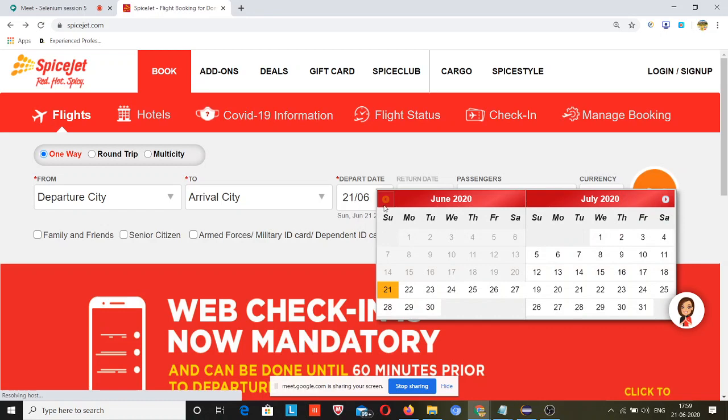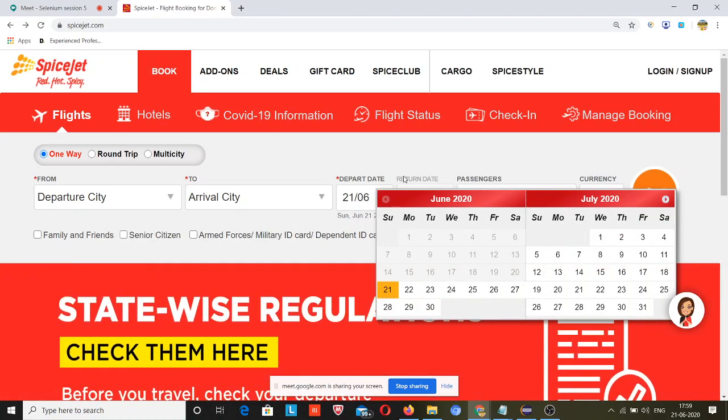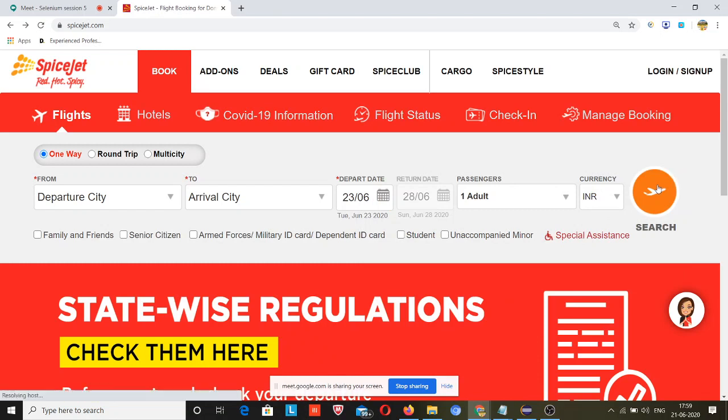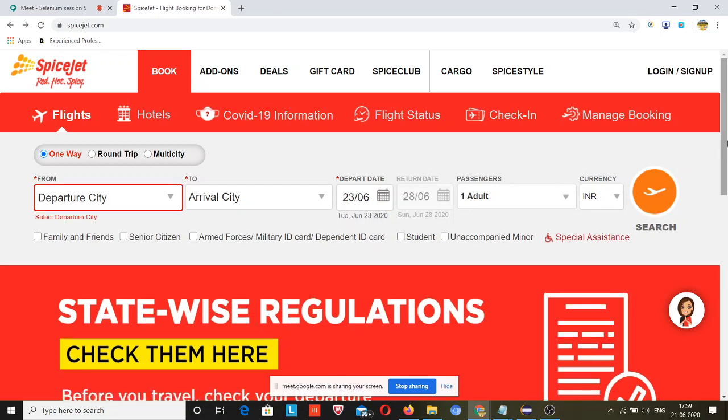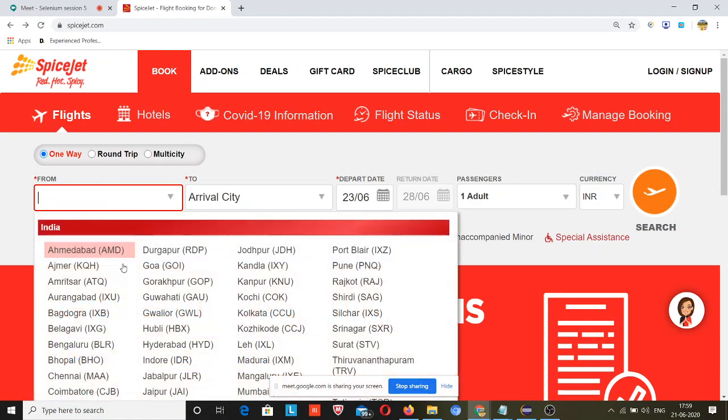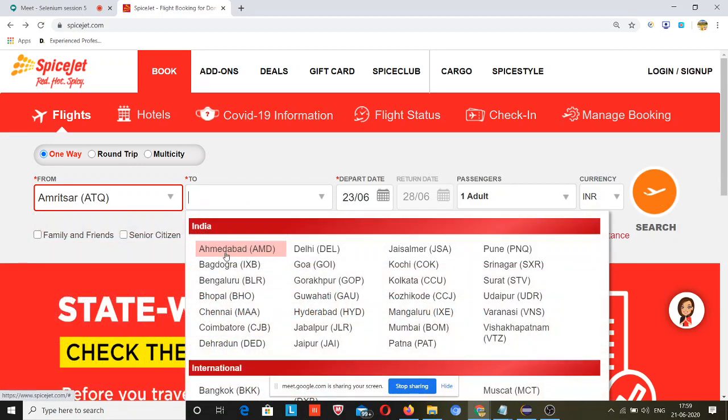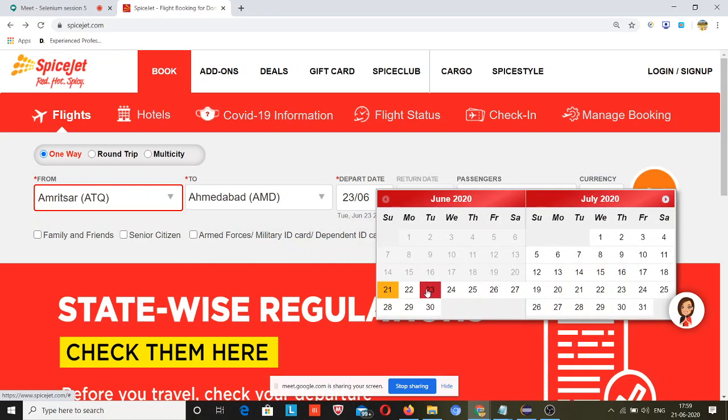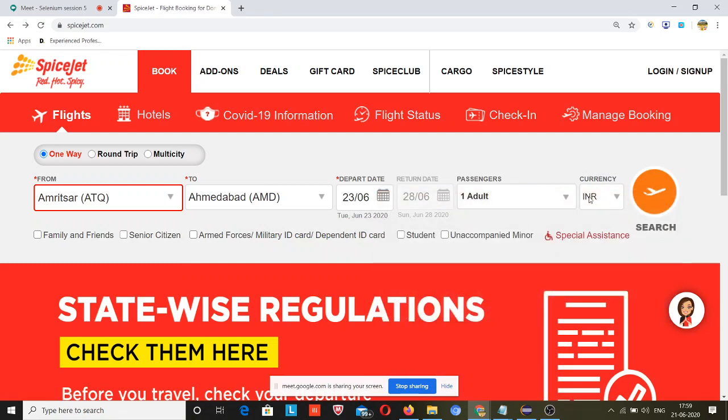So today what I will do, I will be showing how to use the calendar. When I click on this and click on search, it will suggest me flights. I have not selected a departure city, so let me select something, and 23rd, adult.